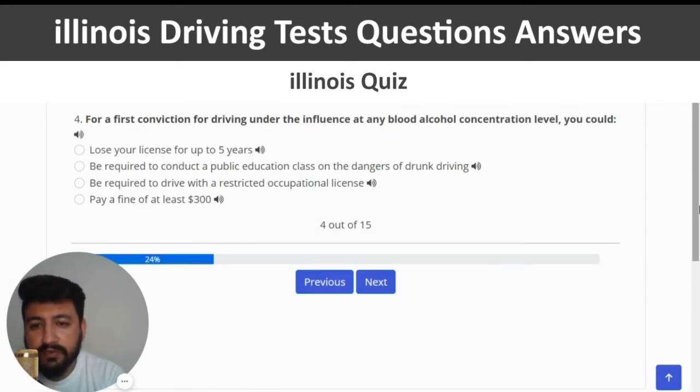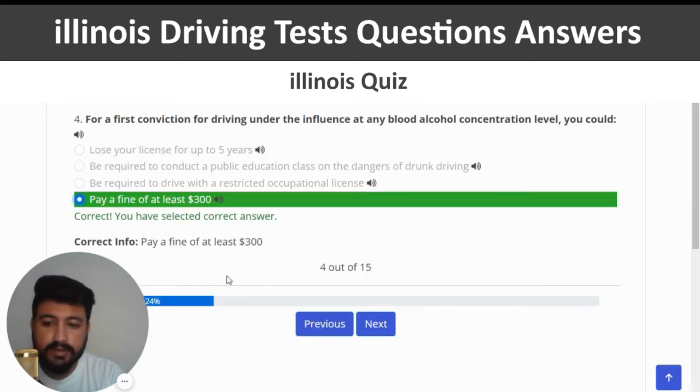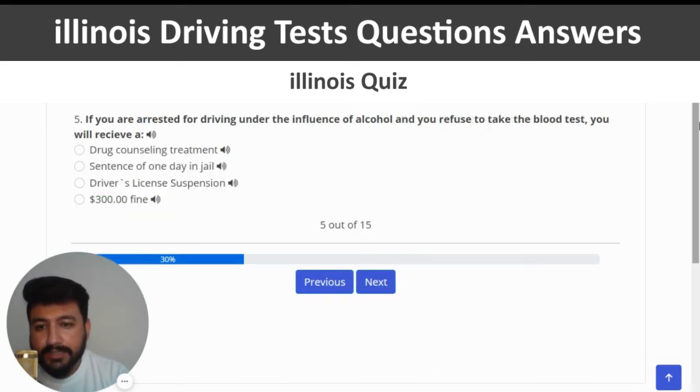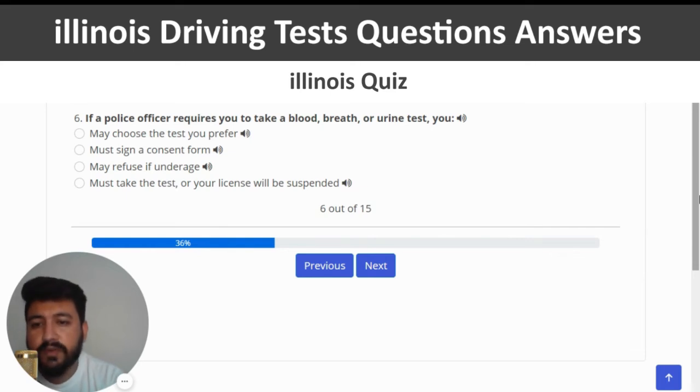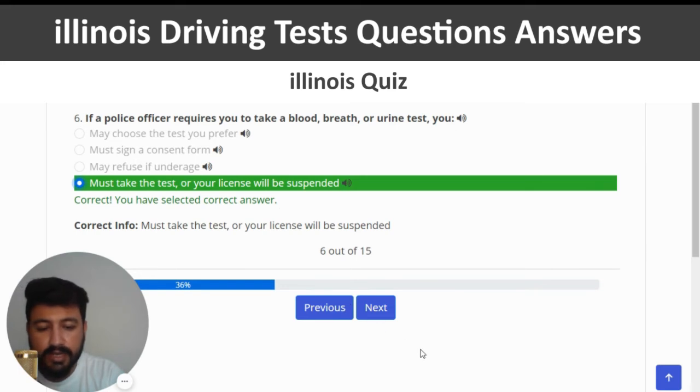For a first conviction for driving under the influence at any blood alcohol concentration level, you could. The right answer is pay a fine of at least $300. So I'm going to click on the last option, correct, and next. If you are arrested for driving under the influence of alcohol and you refuse to take the blood test, you will receive a. The right answer is driver's license suspension. So I'm going to click on the third option, next. If a police officer requires you to take a blood, breath, or urine test, the right answer is must take the test or your license will be suspended. So I'm going to click on the last option, which should be the right one. This is correct. And next.